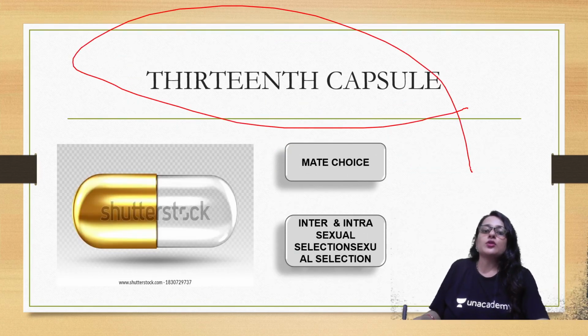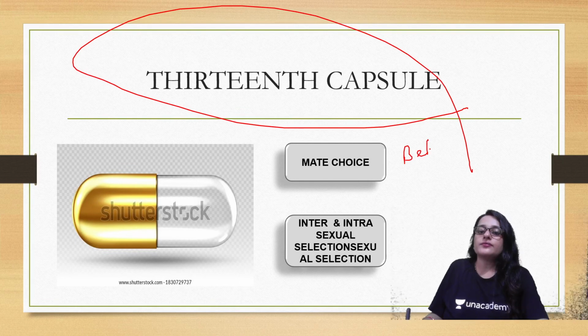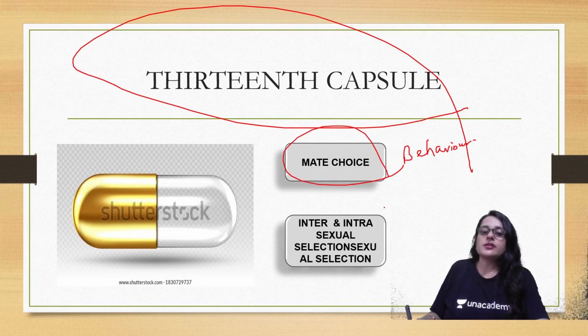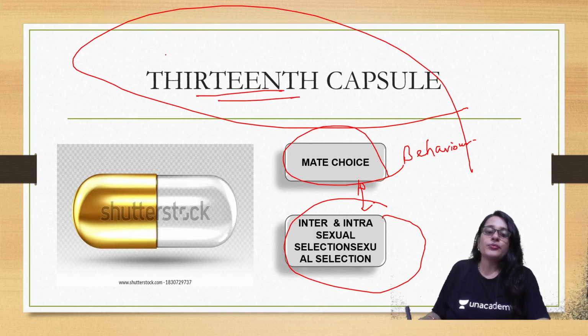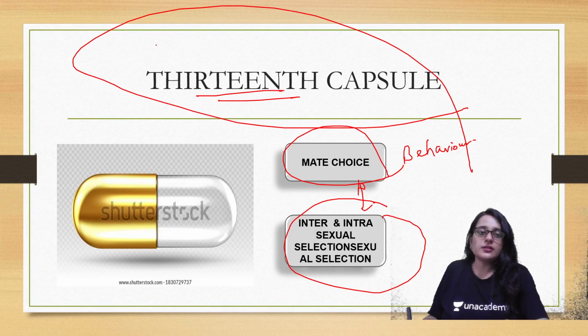In 13th capsule, you have to go through behavior, animal behavior, mate choice, then inter and intra-sexual selection. So these topics are very important when you start going through 13th capsule. And from these two topics, at least two to three questions come.